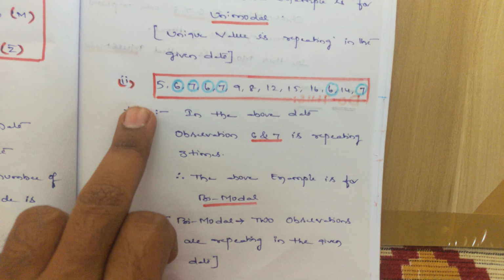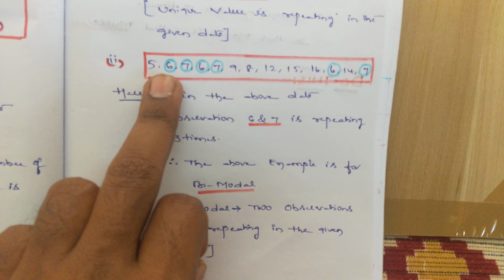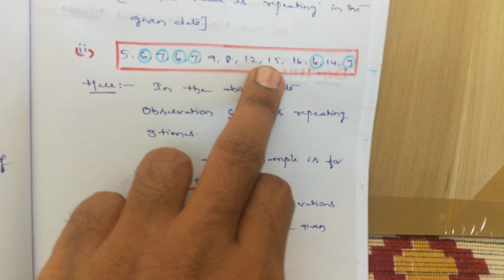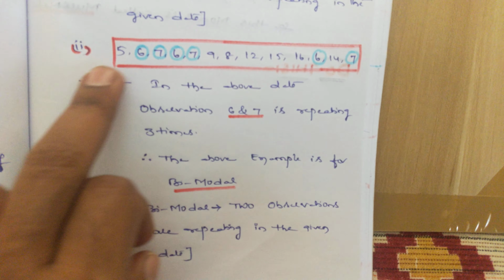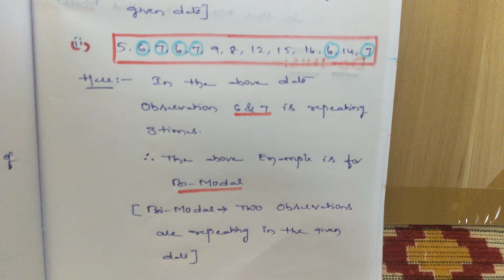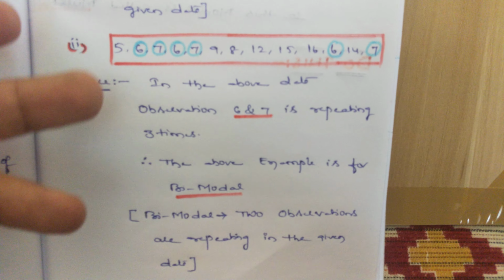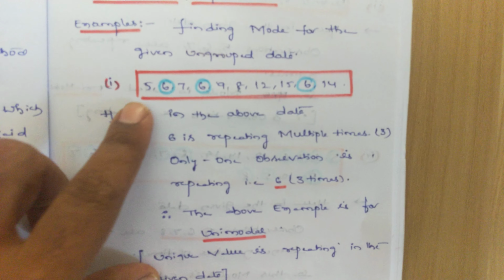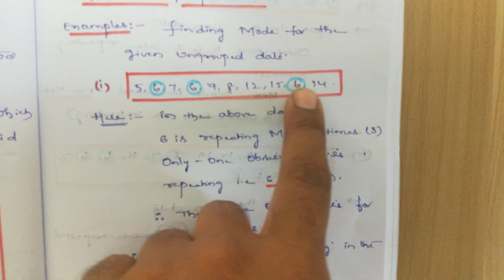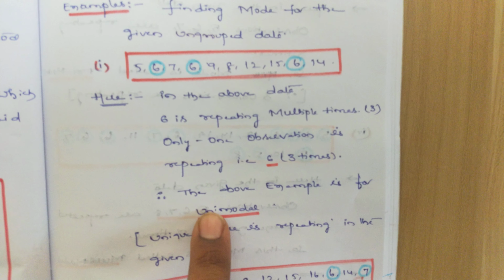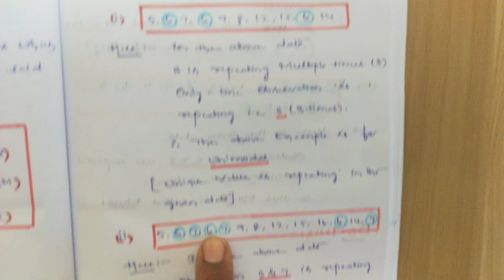In the second example, I have given certain data: 5, 6, 7, 6, 7, 9, 8, 12, 15, like that. You have to observe which observation is repeating more times. In the previous example, only observation 6 was repeating more times, so that is called unimodal.